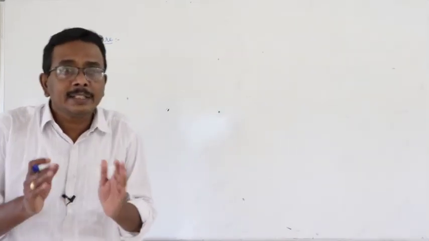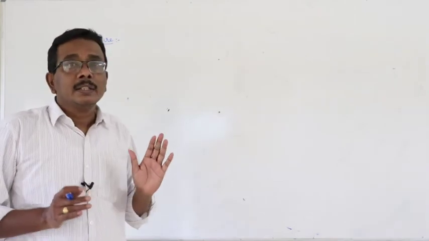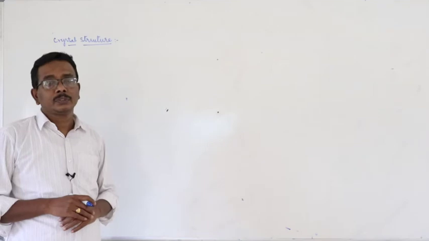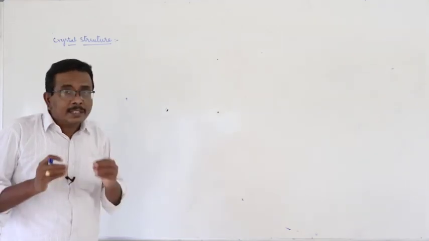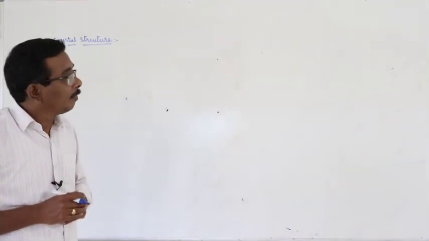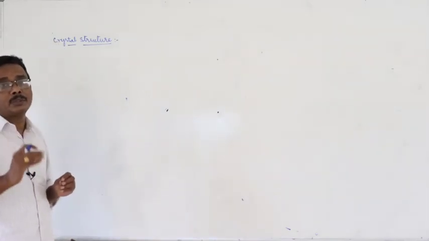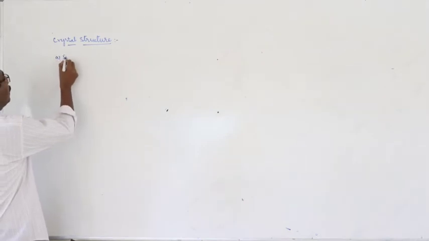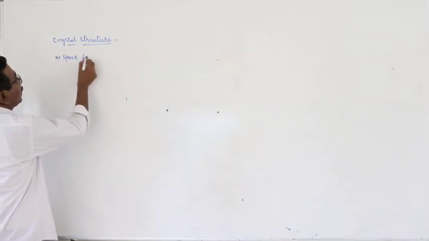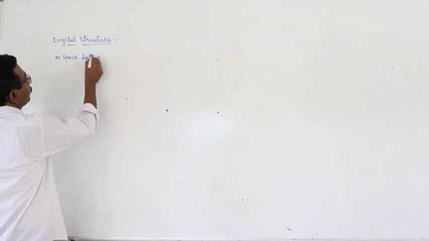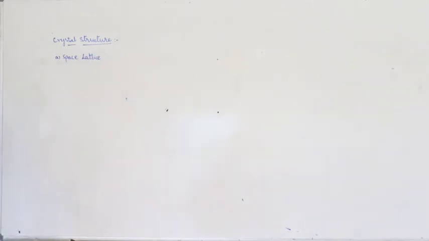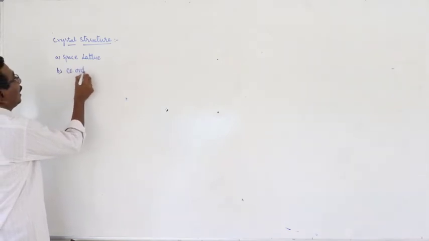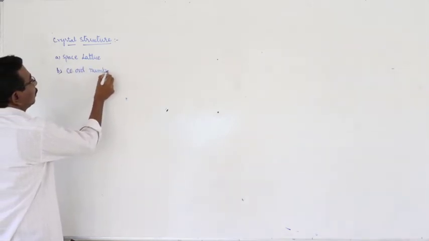Now, let us discuss the structure of ionic crystals, nothing but crystal structures. In this topic, we have to be familiar with some important terms that are frequently used. What are they? First one, space lattice. Second one, coordination number.